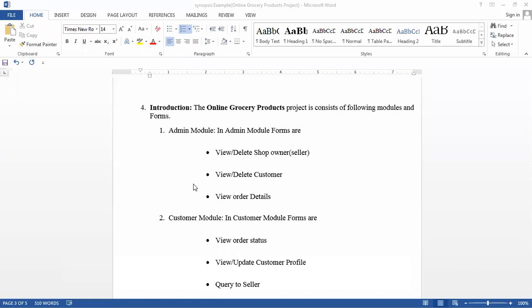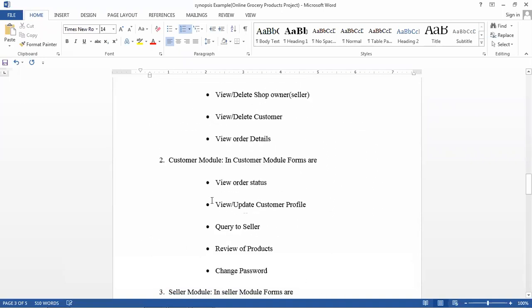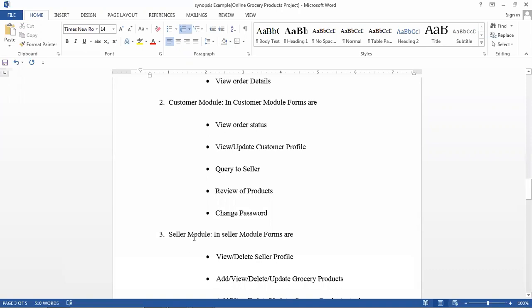Here there are total 3 modules: admin, customer, seller. The seller means the shop owner of grocery products. He will register on our website and get a user name and password. By using that he can log in and upload his products. After uploading, he can set the stock, mentioning the number of stock for that particular product.